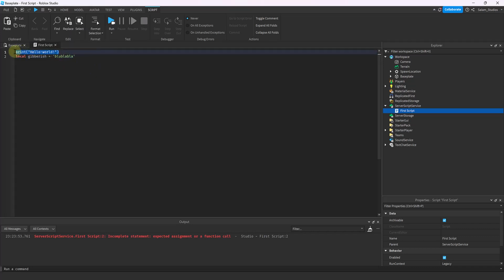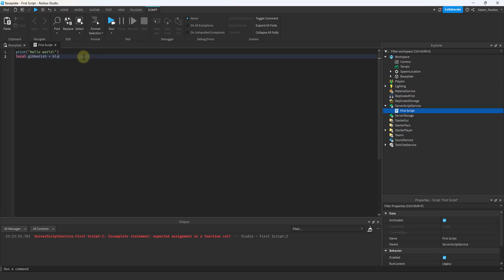Now you can see over here, print hello world. We'll talk about that later. So we created a new variable, we named it gibberish, and then we assigned it a new meaning. This meaning, or data type, is a string, since it's sandwiched between quotation marks or apostrophes. We can have either.